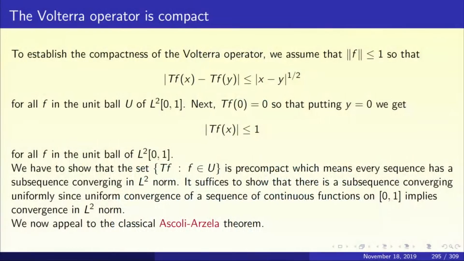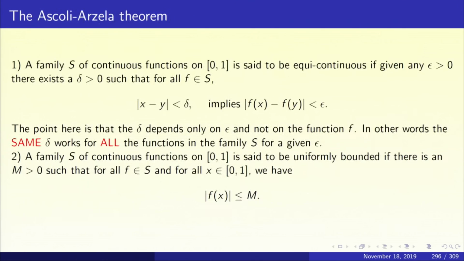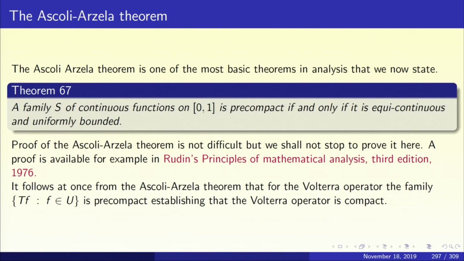So, if I take delta to be the square of epsilon, we are through. Look at the second display, mod Tfx less than or equal to 1, that immediately shows it is uniformly bounded. So, the image functions Tf, as f varies over the unit ball, are equicontinuous and uniformly bounded.